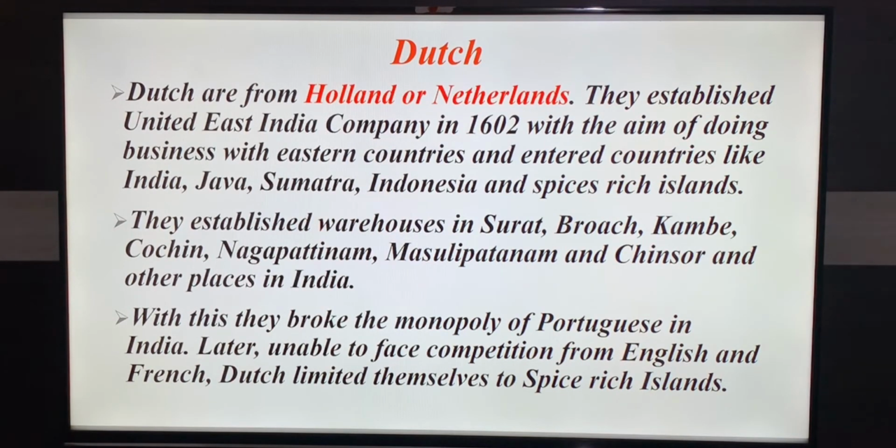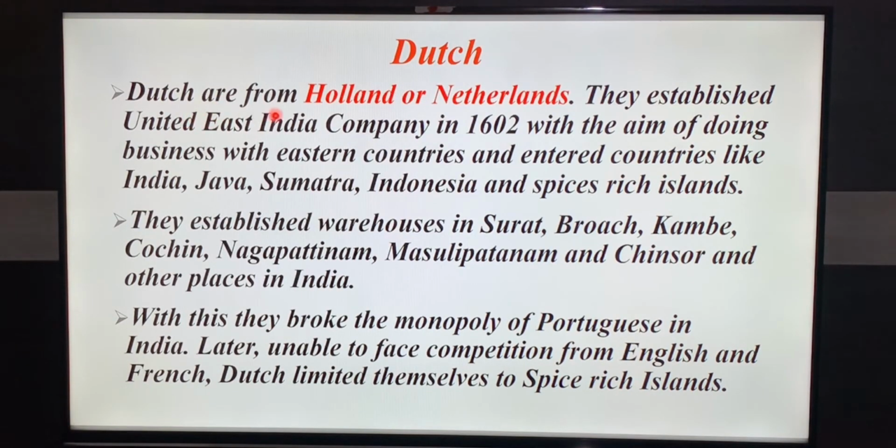They established warehouses in Gujarat, Broach, Cambay, Kochi, Nagapattinam, Masulipatnam and Chinsurah and other places in India. With this, they broke the monopoly of Portuguese in India. Later, unable to face competition from English and French, the Dutch limited themselves to spice-rich islands.